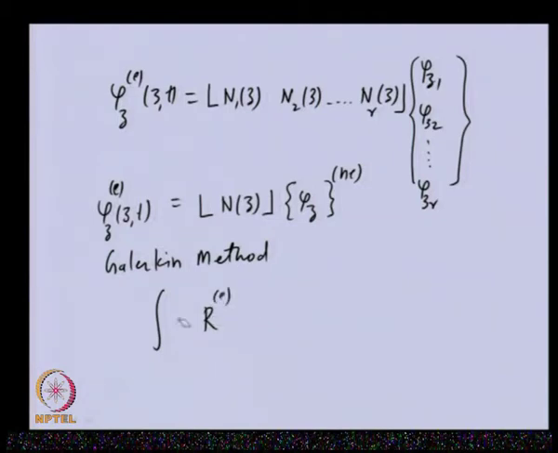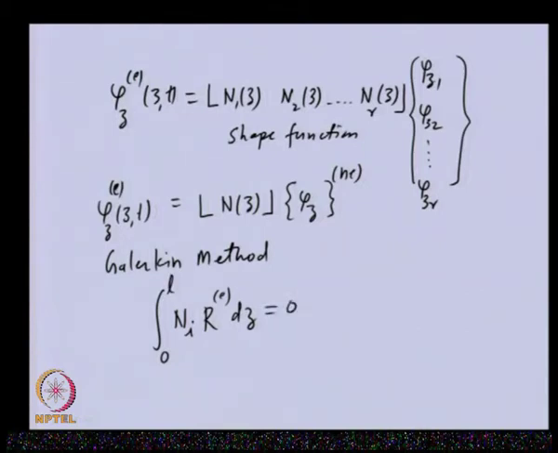We multiply this by some functions, which in the Galerkin method we call shape functions, and we integrate this quantity over the domain, or whole length of the element, and we equate it to 0.